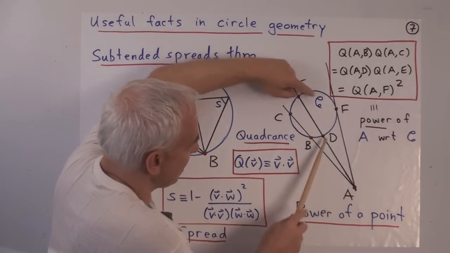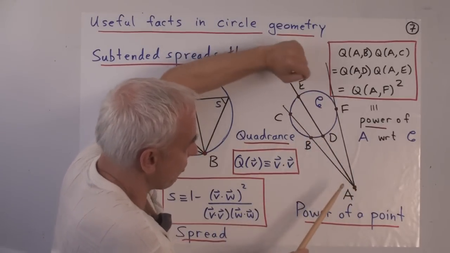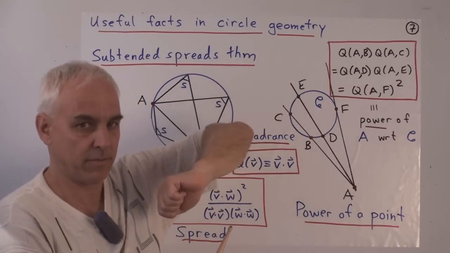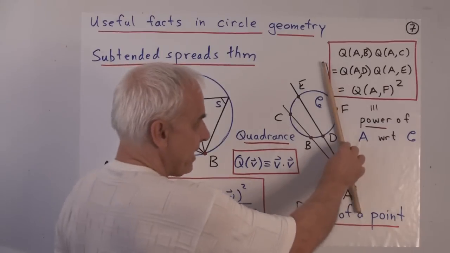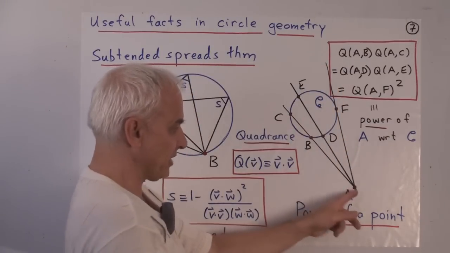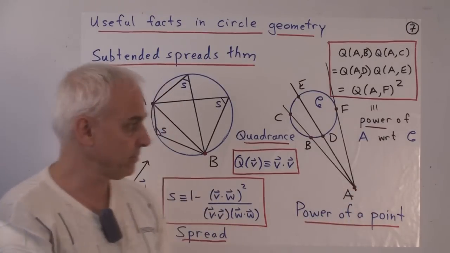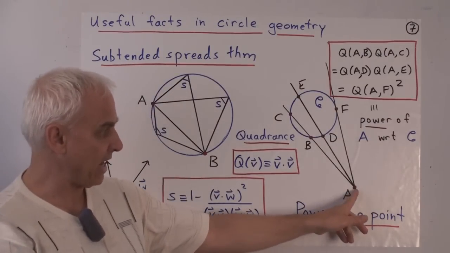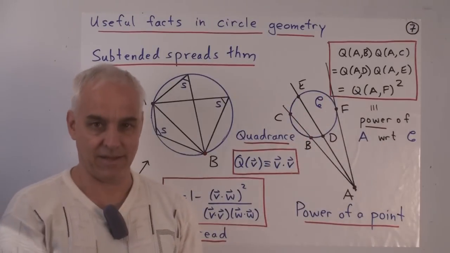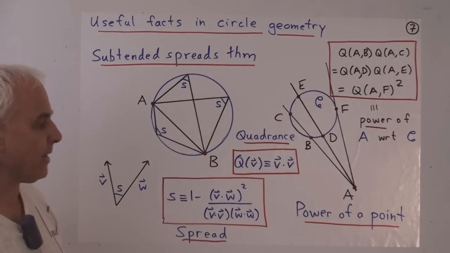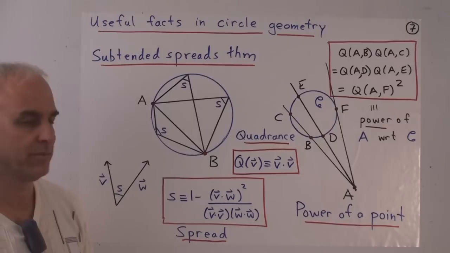In particular, if it becomes tangential, then the same product is equal to this quadrance squared. So this common number, this product of quadrances associated with the point A, is called the power of the point A with respect to C. That's an important notion in circle geometry.